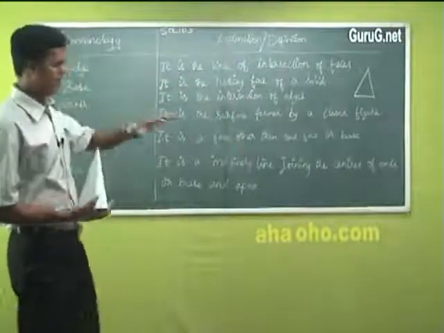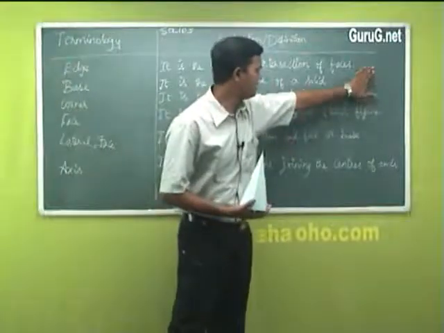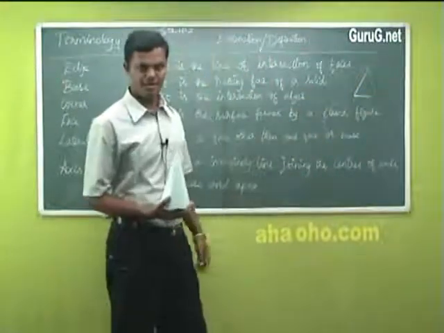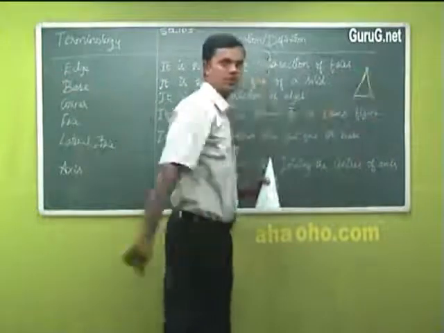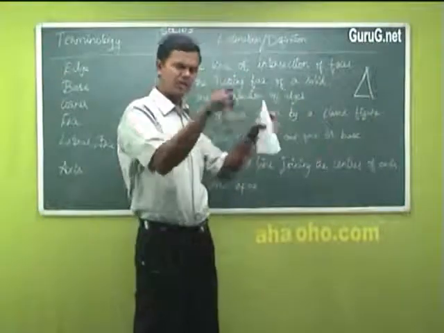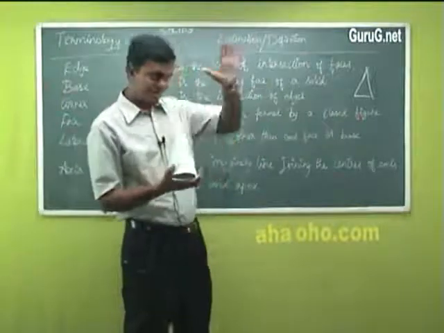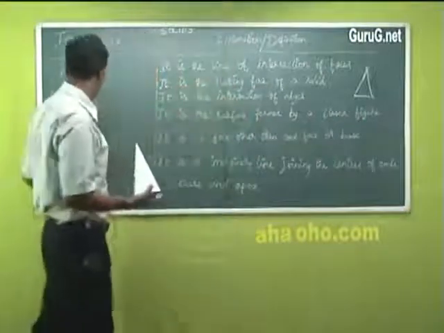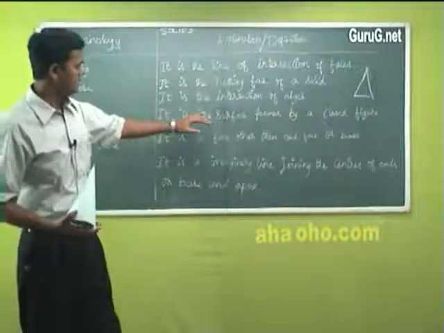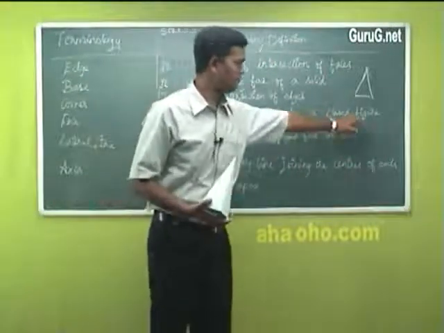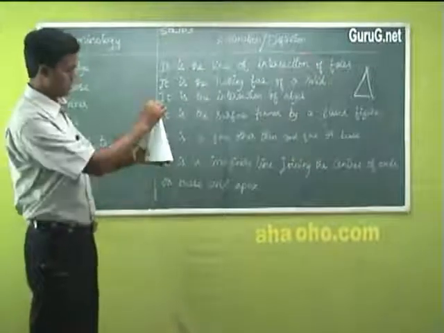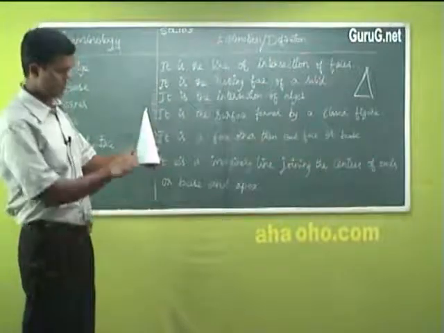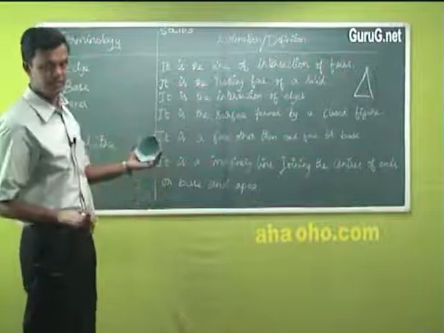It should be a closed one. If I rub this line, it cannot become a triangle. It has to be made like this and closed. If it is closed, whatever it is, a square or whatever, the area should be closed. Then it becomes a face. It is the surface formed by a closed figure. Here, what is a face now? This is your face. One face, two face, 6 faces you will have.